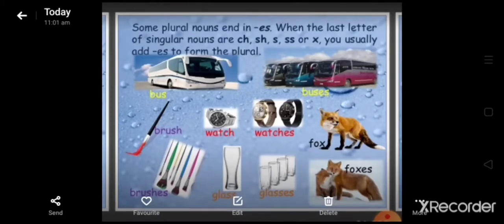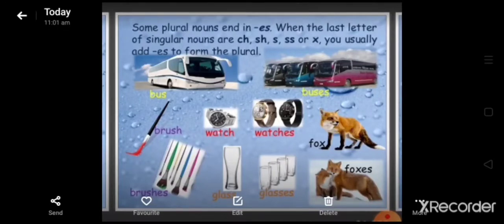Now here you can see bus becomes buses and we are using es. Brush becomes brushes. Watch, watches. Glass, glasses. Fox, foxes. These are the words which end with ch, sh, s, ss and x. Always remember these words, and after that we are using es.